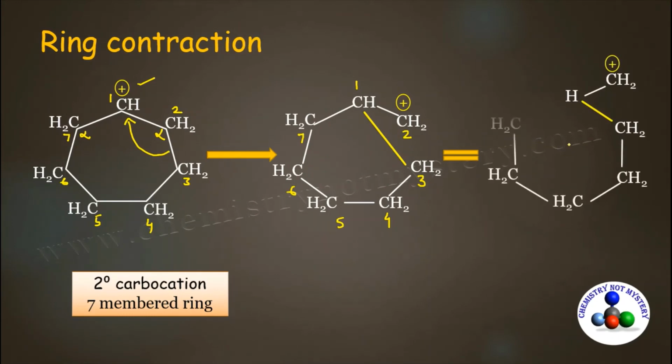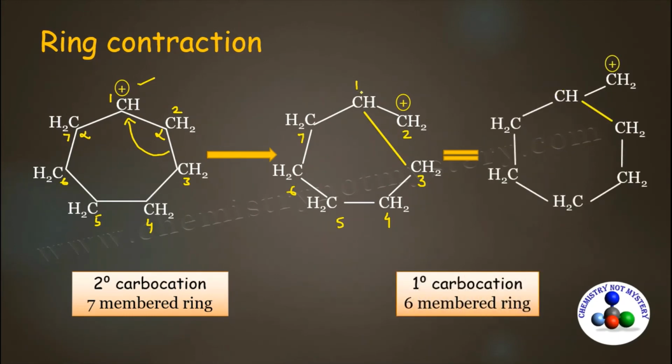Now redraw this structure. Here we have formed a new bond between carbon 1 and carbon 3. So this is carbon 1. This carbon 3 is bonded with carbon 4, so this will be 4, 5, 6 and 7. And the positive charge developed over carbon 2. So this is the second carbon. Here you can see after ring contraction you will get a 6-membered ring. But the carbocation is a primary carbocation.